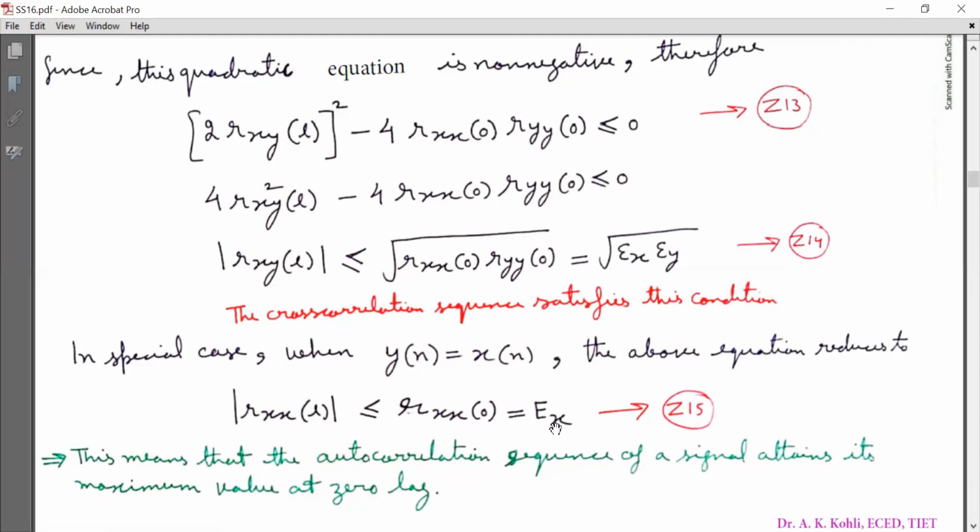This means that the autocorrelation sequence of a signal attains its maximum value at 0 lag. So I repeat, based on equation Z15, I can say that the autocorrelation sequence of the signal attains its maximum value at 0 lag, that is at l equal to 0, and that is Ex.